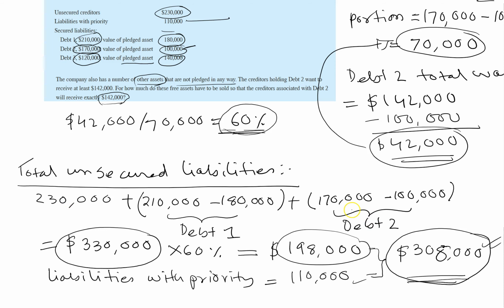When debt 2 gets 60%, that will satisfy their demanded portion, which is $142,000. So this is the answer: the company must sell their other assets for $308,000 so that they can meet the debt 2 creditor group's demand, where they wanted $142,000.